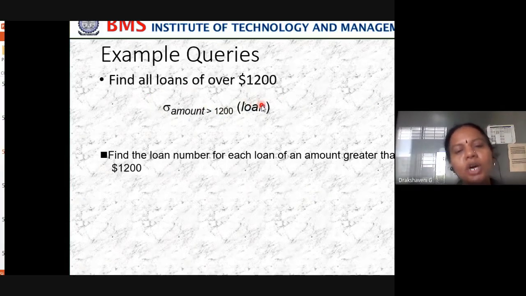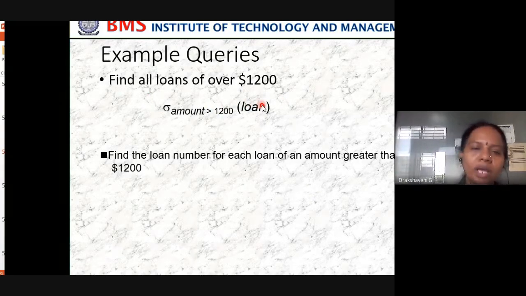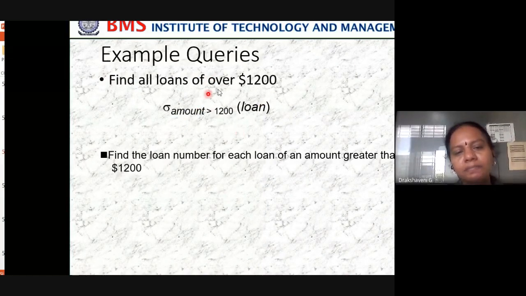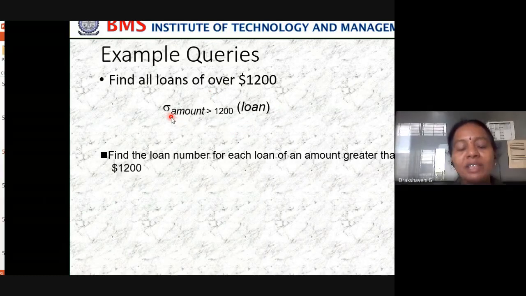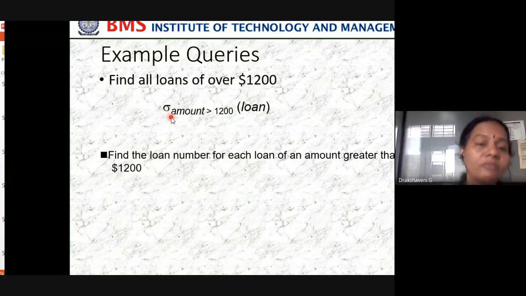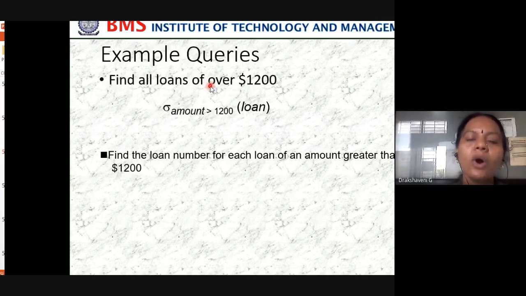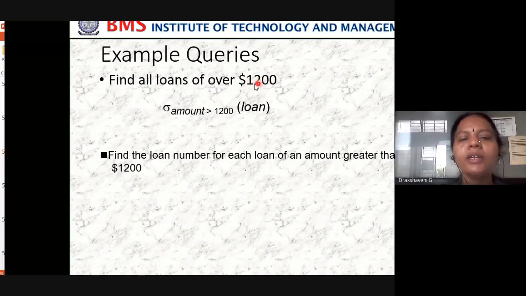Like this, in your exam they may give you a question and ask you to write a relational query. So you should know whether you have to select rows or columns, and which operator to use. Here they asked for rows, meaning all the loans greater than 1,200.